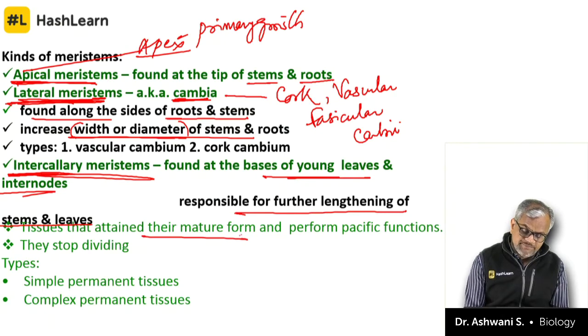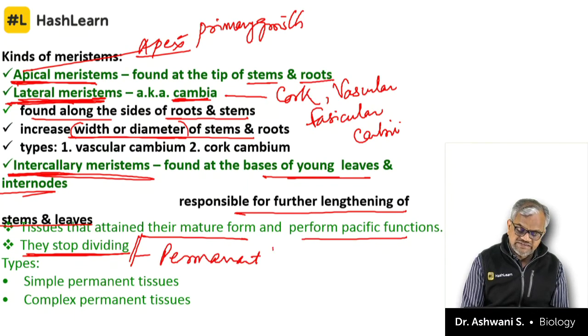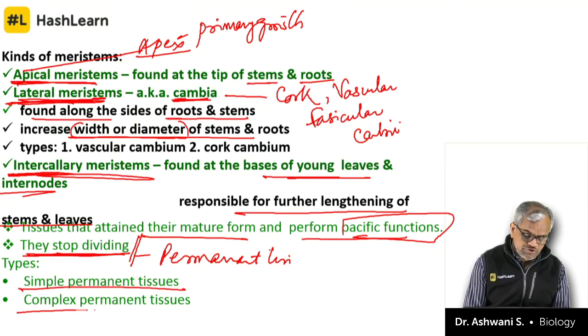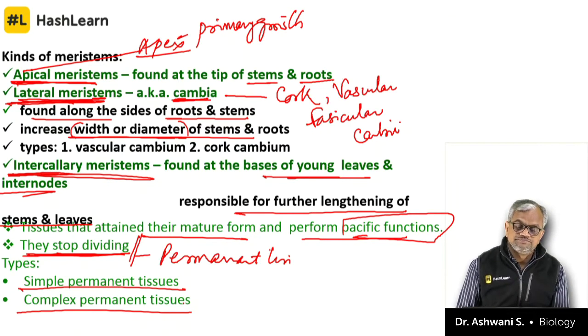Tissues that have attained the mature form and perform specific function and they stop dividing, they are called as permanent tissues. As I said earlier, they have stopped dividing and they have attained maturity because they perform a specific function. They may be simple permanent tissues or complex permanent tissues.